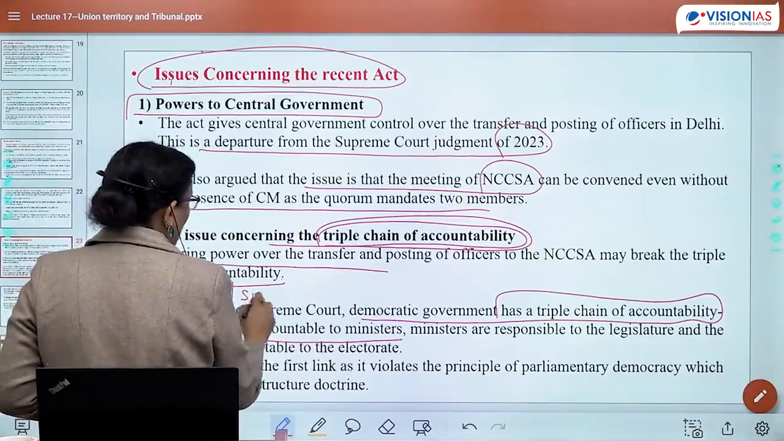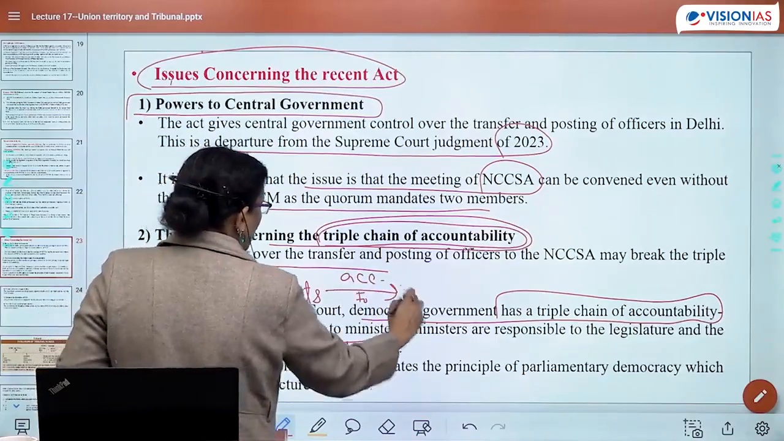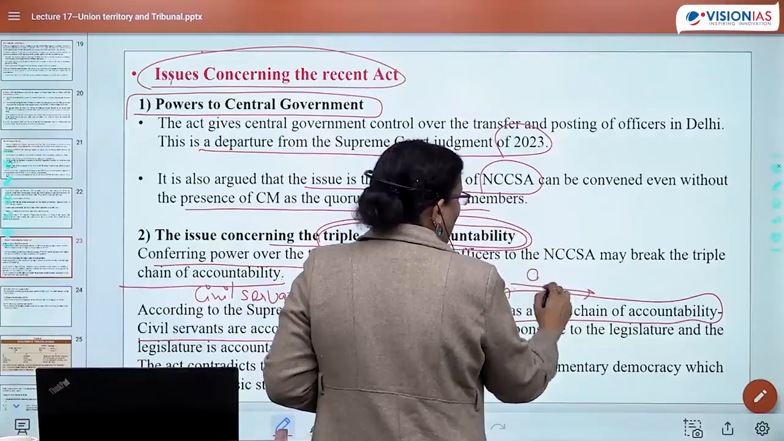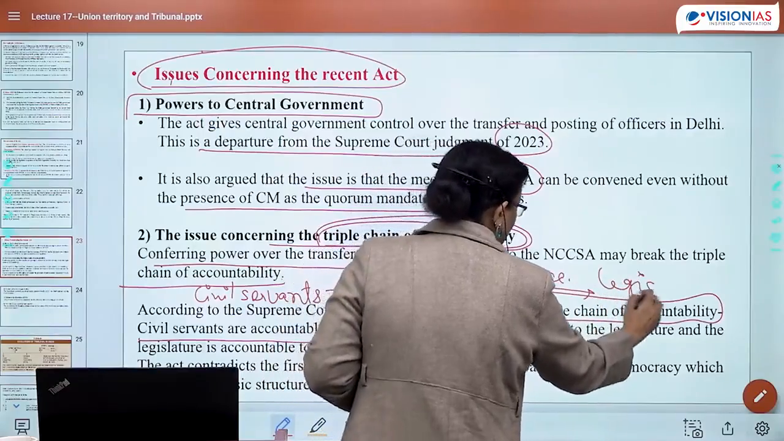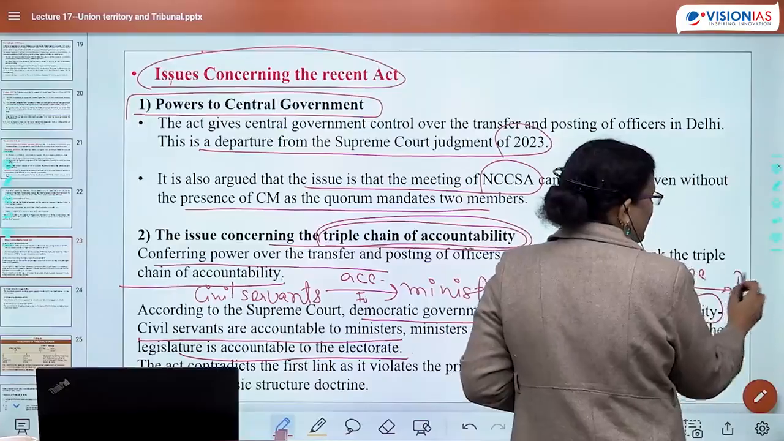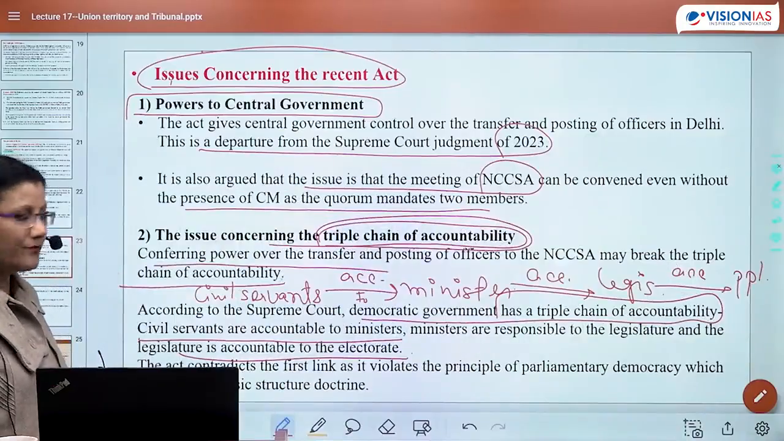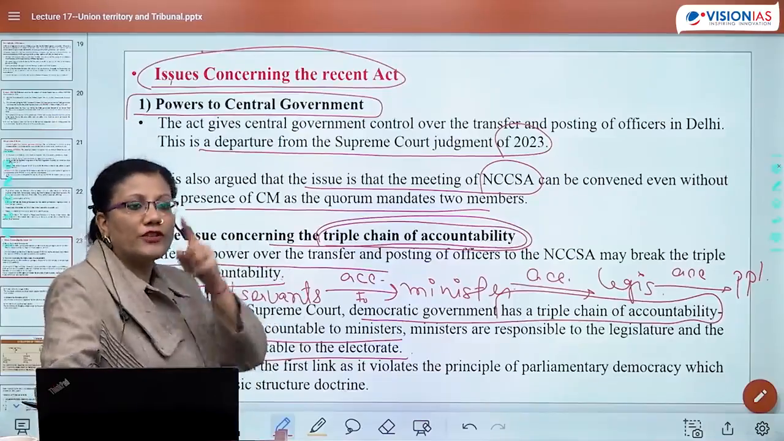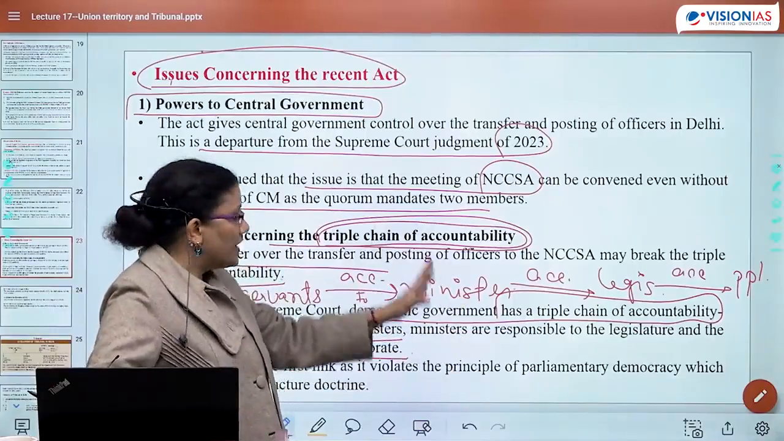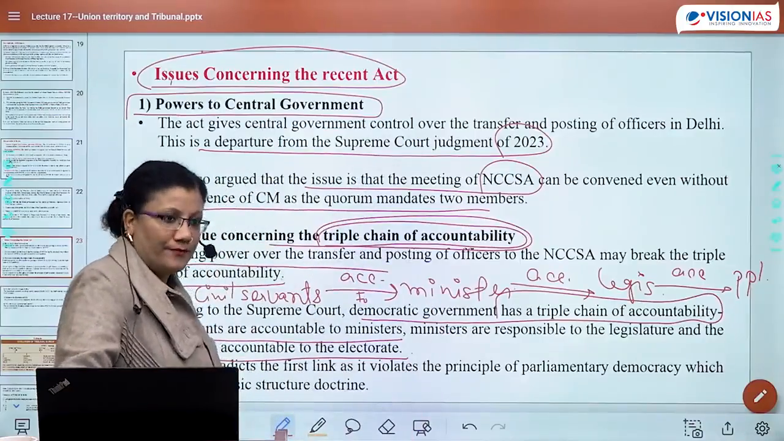So what is the triple chain of accountability? Civil servants are accountable to ministers. Right? Ministers are accountable to legislatures, and the legislature is accountable to people, that is the electorate. यही होती है triple chain of accountability in a democratic system. That civil servant, the post for which you people are appearing, you would be accountable to ministers, ministers would be accountable to the legislature, and the legislature would be accountable to people.